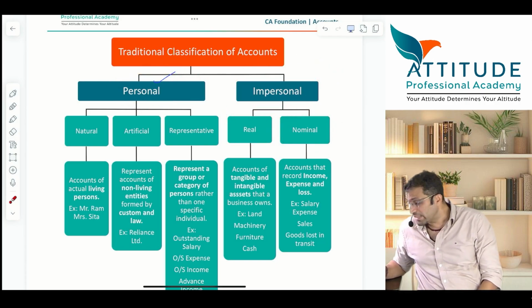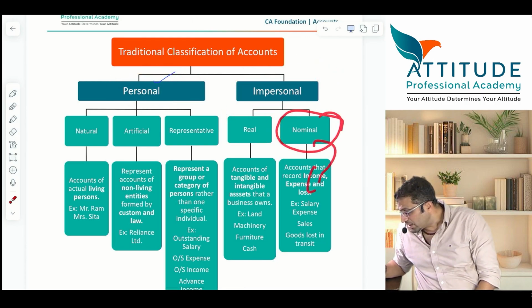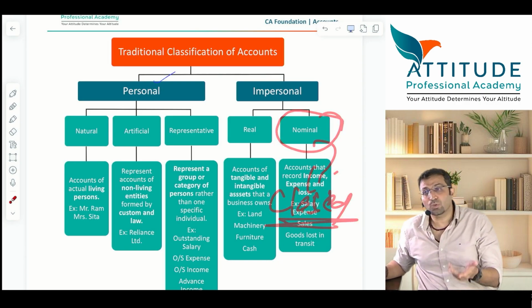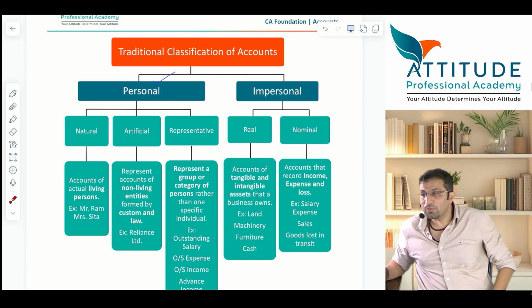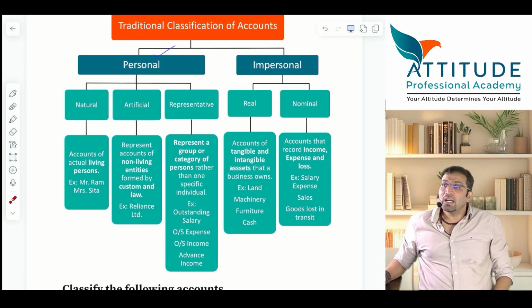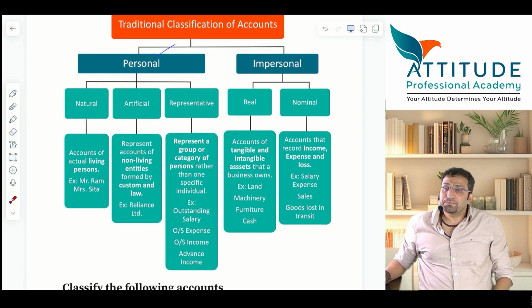This is also important. The reason is that all nominal accounts should get closed. How accounts are closed, I will tell you later. You don't have to worry about it. This you have to understand. Up till here, any difficulty?